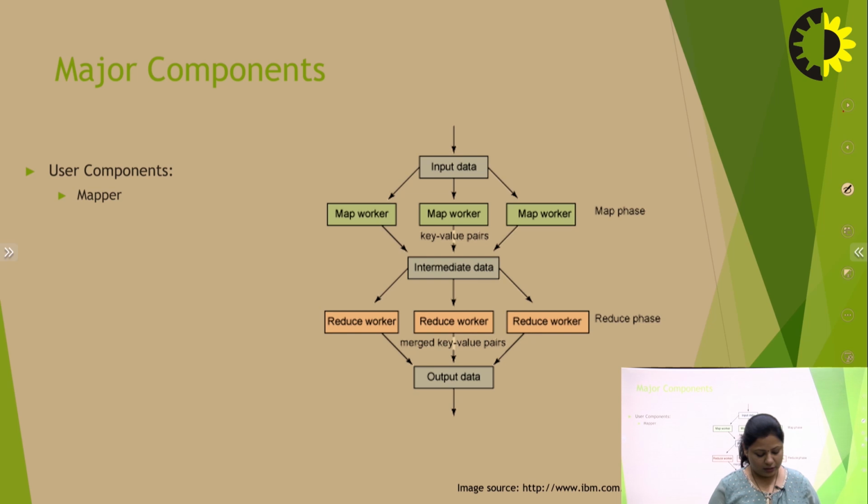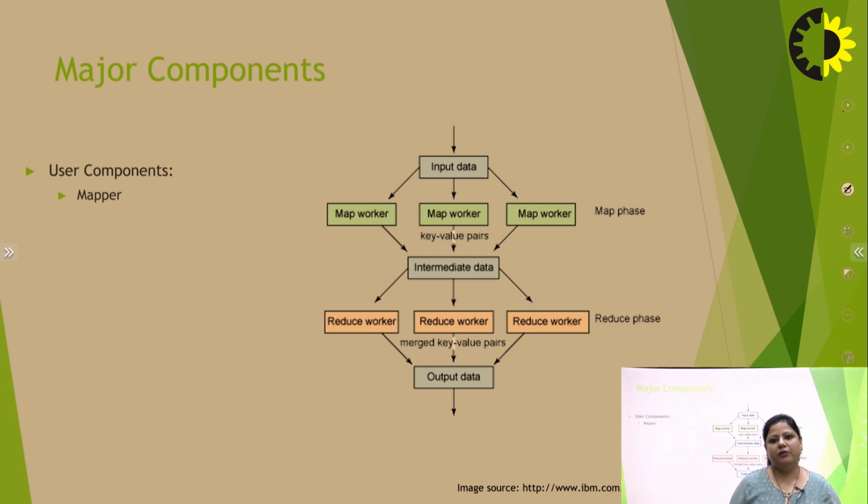Now, what is the basic role of a splitter? The splitter divides the input into manageable chunks, called input splits, and provides them to the mapper. Common input formats include text input format, which processes text files where each line is a key value pair, and sequence file input format, which processes binary sequence files.